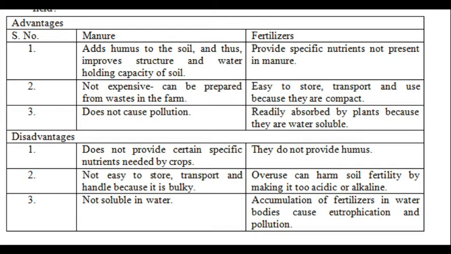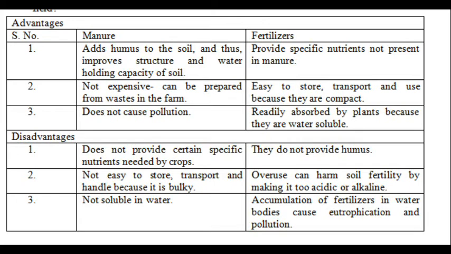The fertility of the soil will be less because when we are adding fertilizer, the acidic nature will be increasing. The nature of the soil will change. It will be turning into acidic or alkaline nature. So it will be harmful to the microorganisms which are present in the soil. And earthworms and all which are present in the soil will die because of the acidic nature of the soil.